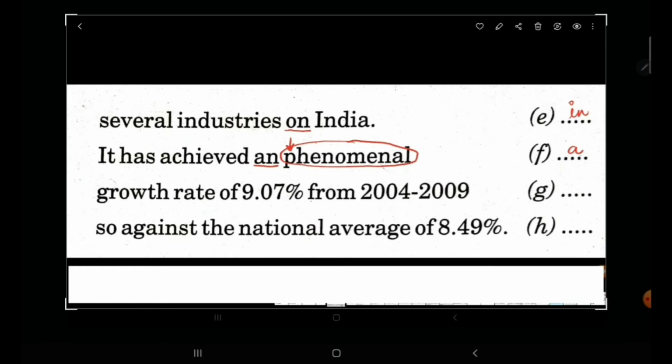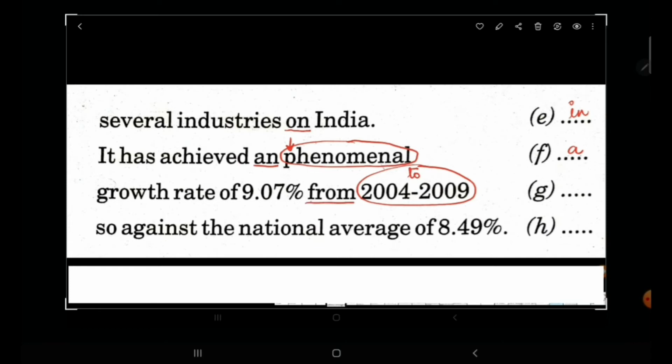Growth rate of 9.07% from 2004-2009. If you are using from, then it should have to after it. So as per the rule, it should be from 2004 to 2009. But since that kind of thing is not given here, from is a wrong word.